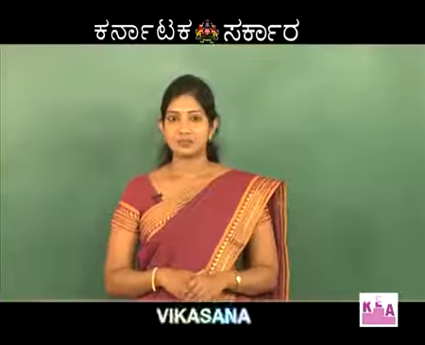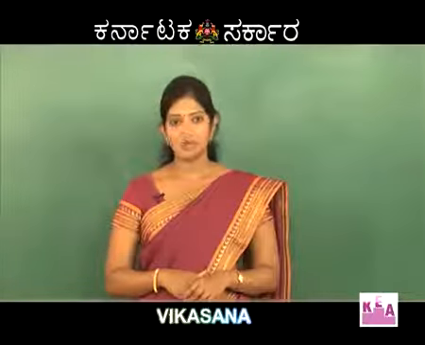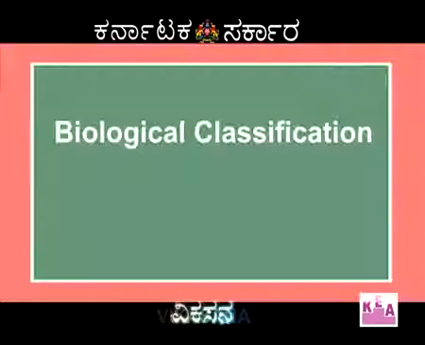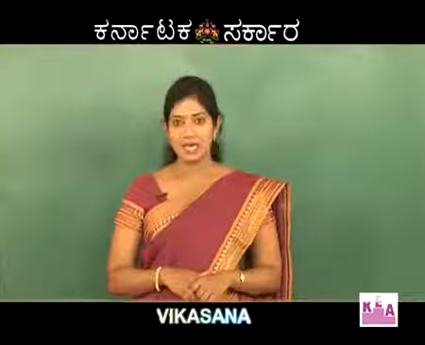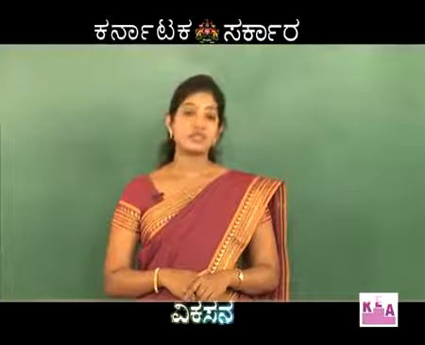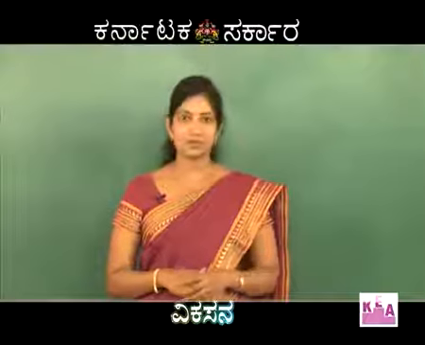Dear students, now let us discuss some questions based on the chapter Biological Classification. In the previous chapter, we have studied the different characteristic features exhibited by living organisms.